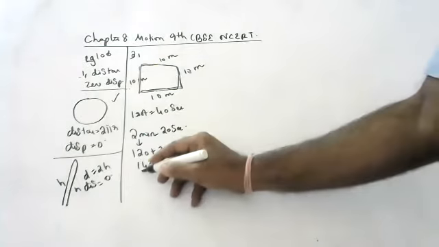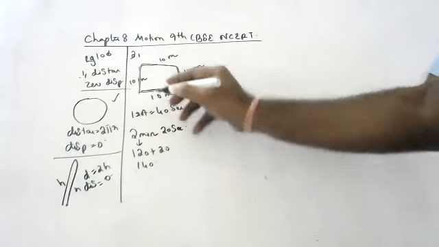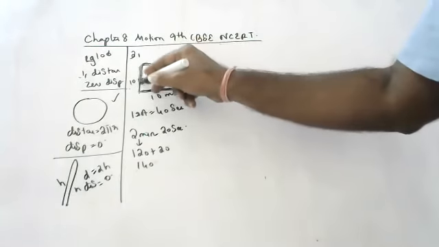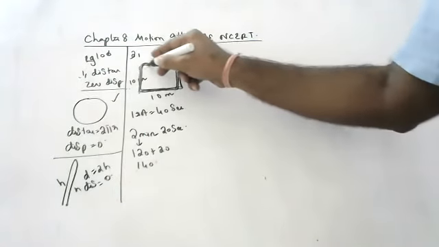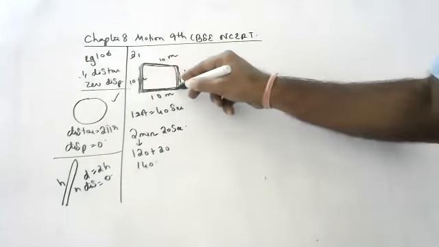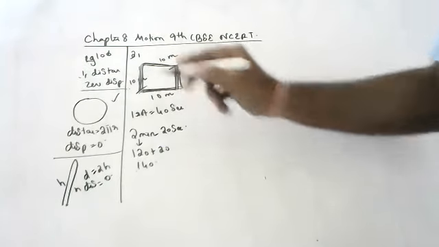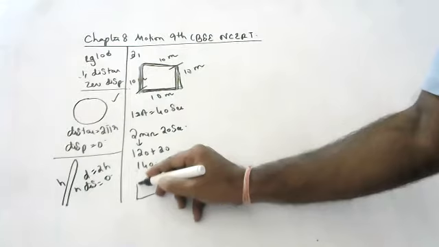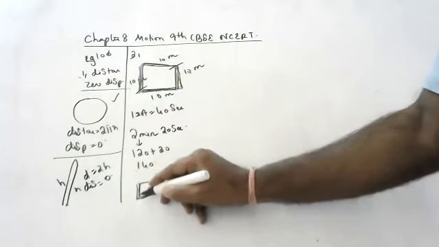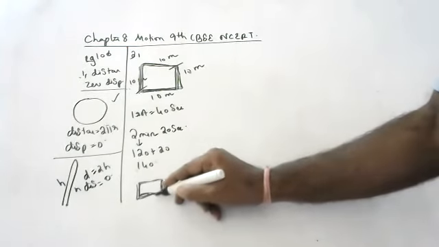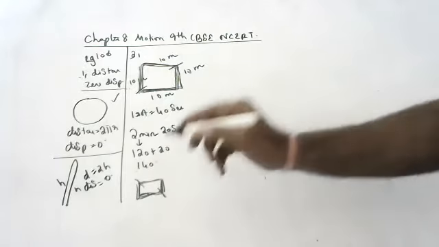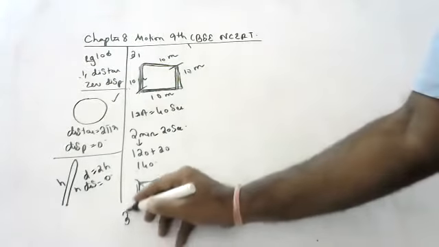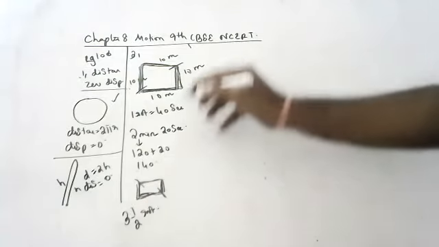Now see, this is 40, this is 80, this is 120, and at 140 he is reaching here. One time 40, two times 80, three times 120. So how many revolutions is he making? 3.5 rotations.